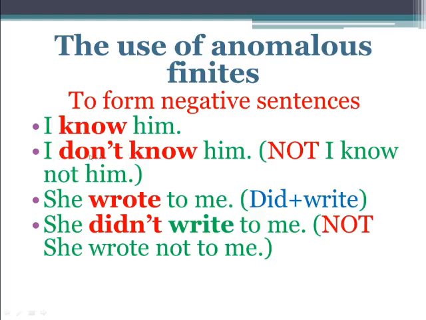The contraction of this form is I don't know him. So this is the present tense. While we are changing this present into negative, we have to add a do, that is, do plus not.